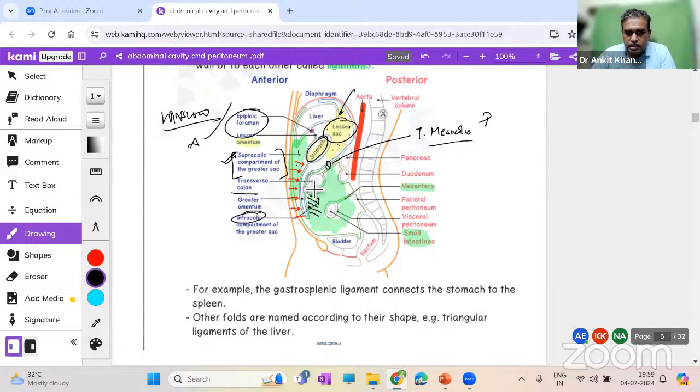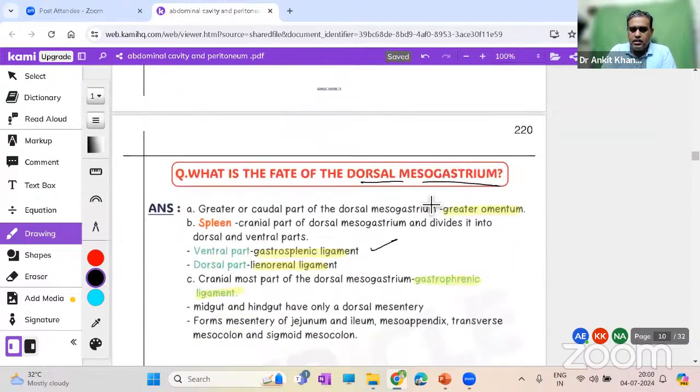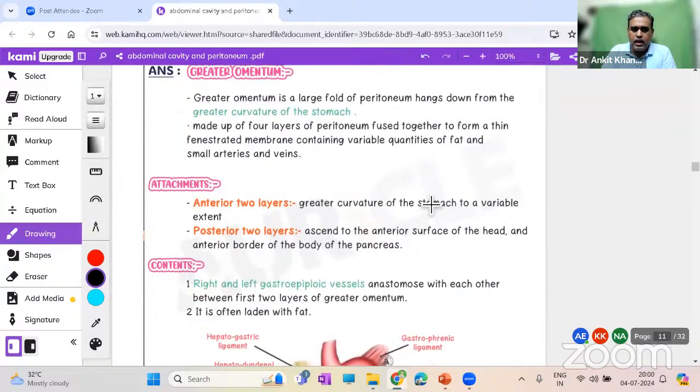Now they reach where? They reach the transverse colon, TC over here. And from here, they are going where? They are forming the transverse mesocolon, as I wrote over here, and they lie in front of which organ? Pancreas. Okay, trace it. This was the sagittal section. I hope the point is clear. It's very important to understand.